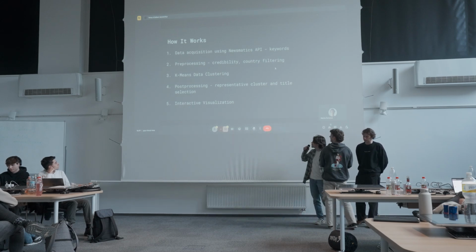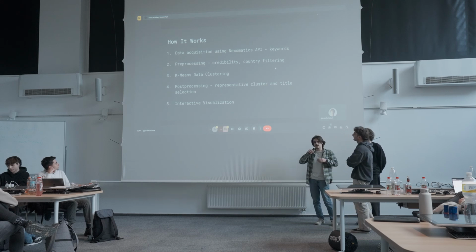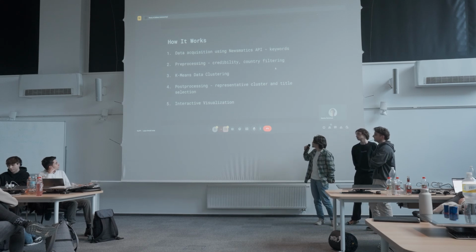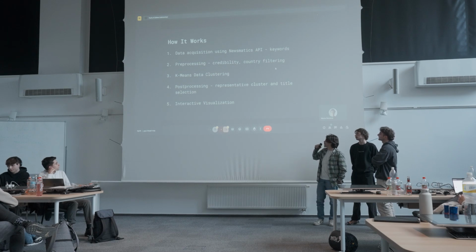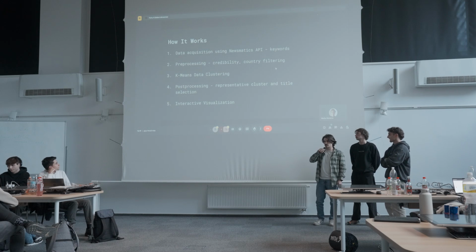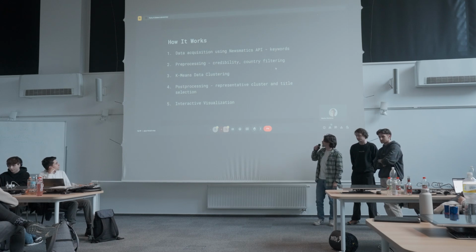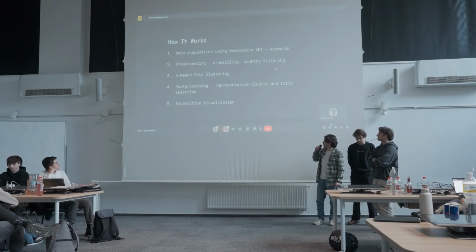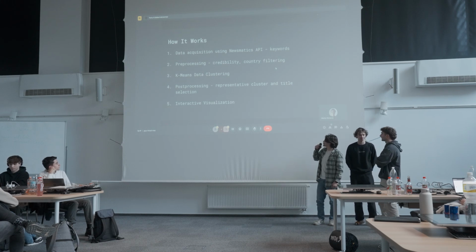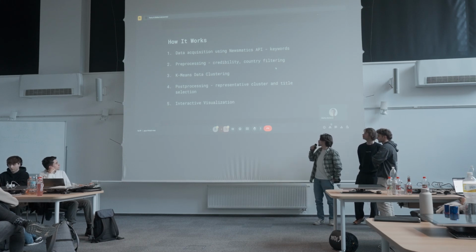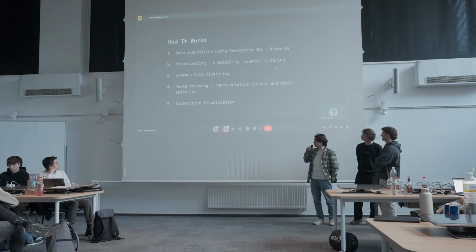The plan was to download a set of topics from the internet, but then we realized that we can't really find this kind of list, so we decided to use the K-means data clustering algorithm. It ended up being a really good decision because it's effective and fast, and we can process large amounts of data pretty quickly.